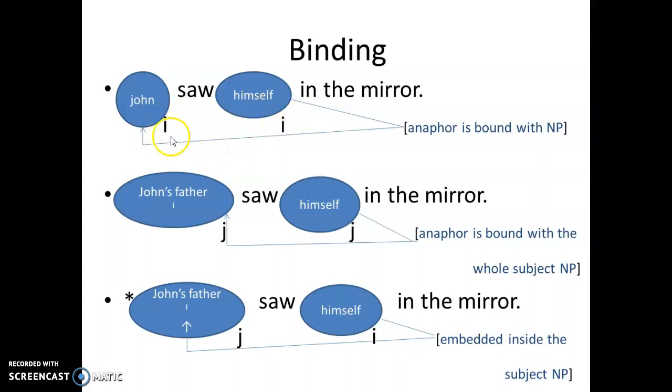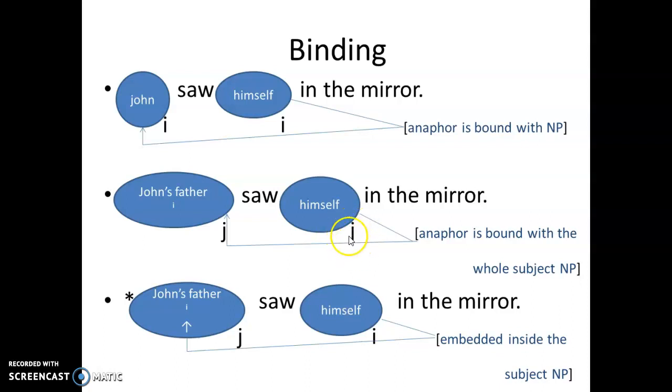That means these two noun phrases are referring to the same person and they are bound, and this is a successful binding relation. With the second sentence, we have a subject with two noun phrases embedded, John's and father. This subject is the first noun phrase in the sentence. Himself, the anaphor, is the second noun phrase in the sentence.